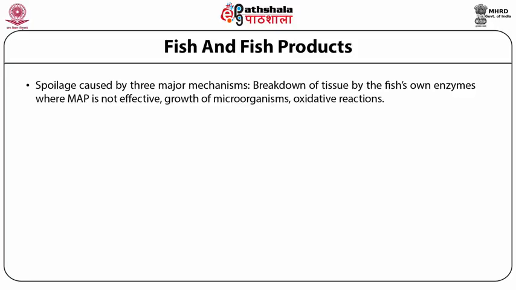First, the breakdown of tissue by the fish's own enzymes, autolysis of cells. Second, growth of microorganisms. And third, oxidative reactions. MAP can be used to control mechanisms second and third, but has no direct effect on autolysis, which is a major cause of spoilage and reduces the effect of MAP.